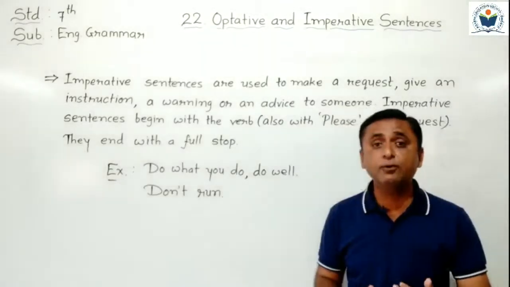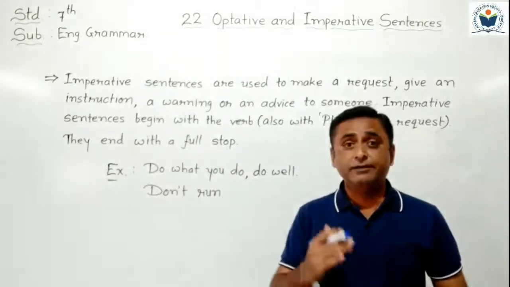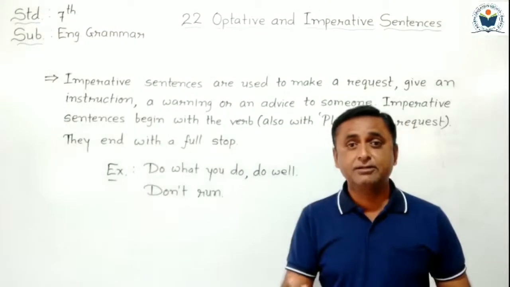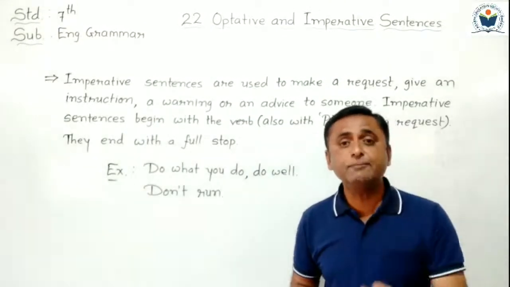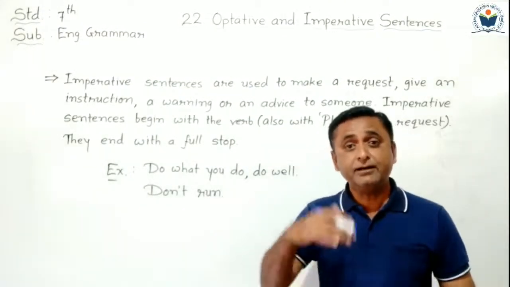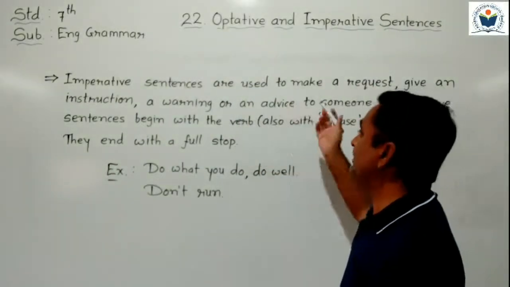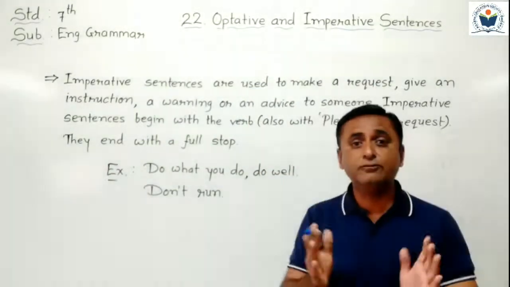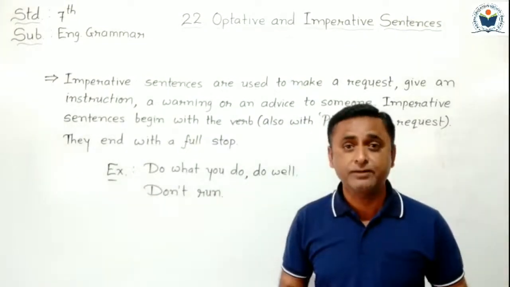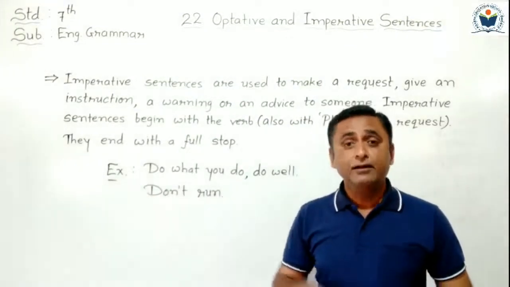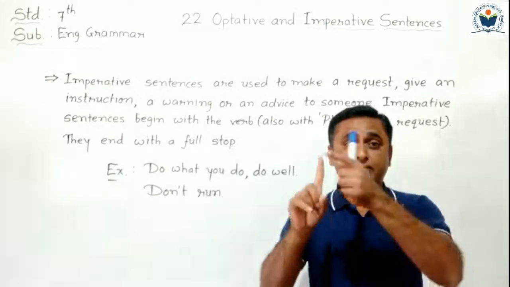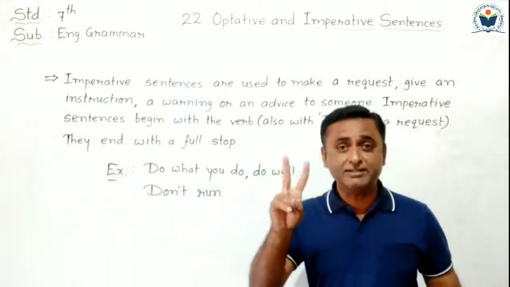If we want to request anybody else, at that time it starts with please. In other cases, means giving an instruction, a warning or advice, at that time it always starts with a verb. So keep in mind one thing, an imperative sentence always starts with a verb or please.